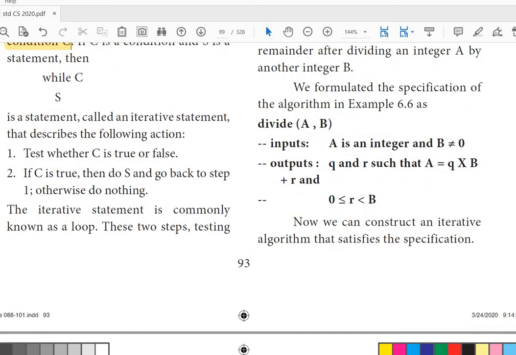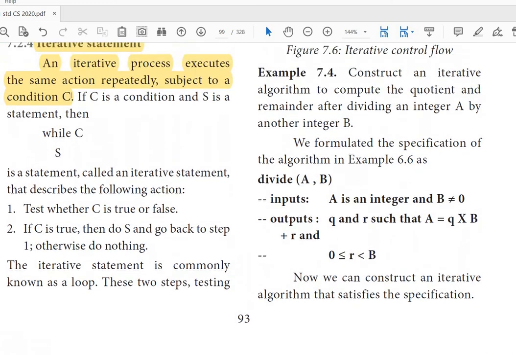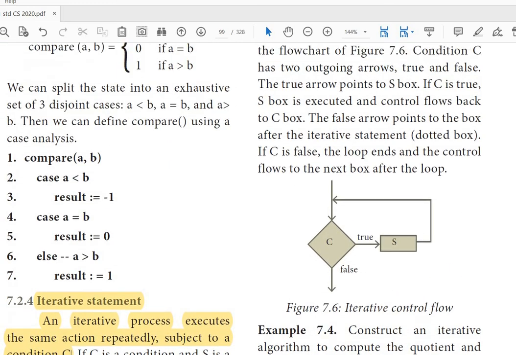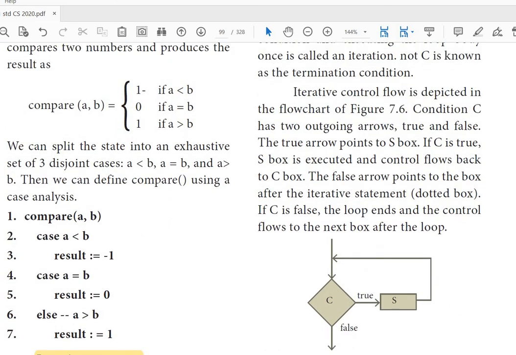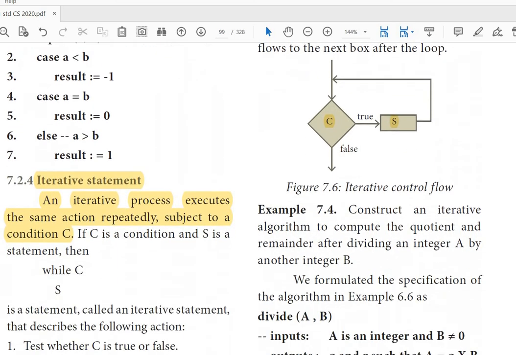Then they have given a condition. That means the flow chart to execute an iterative. Here there is a condition. If the condition is true, the statement is executed, and again it will go for condition checking, that is looping. That means the statement is going to be repeatedly executed until the given condition is false. So that is iterative.